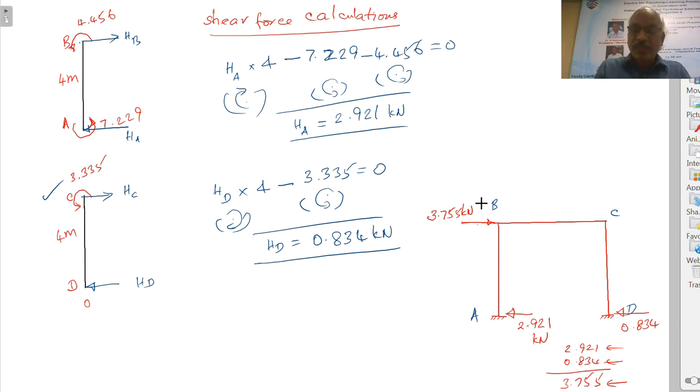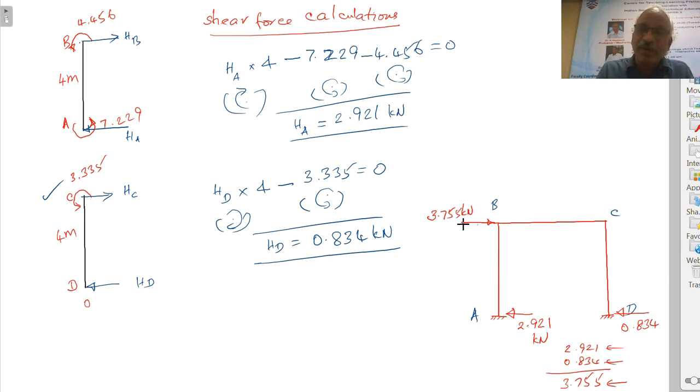Now we can say that this force is actually preventing the sway. This force is caused by our assumed moments, or we have assumed minus 10, minus 10, minus 5, etc. That has caused this force. In other words, this is the sway force causing the assumed moments.